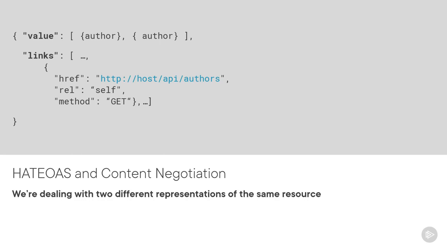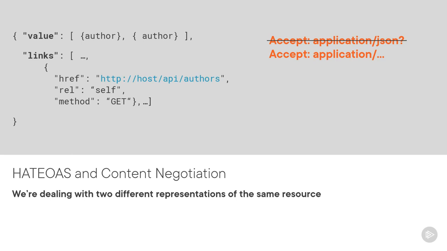What we're actually dealing with are two different representations of the same resource, and we're mixing this up. With content negotiation, we ask through the accept header to get back a JSON representation of the resource. So we ask for media type application/json. But what's returned is a representation of the author's resource with additional semantics, the links, on top of the JSON representation of the author. So the links shouldn't be part of the resource when we ask for media type application/json. We've effectively created another media type, which we are wrongly returning when asking for application/json.